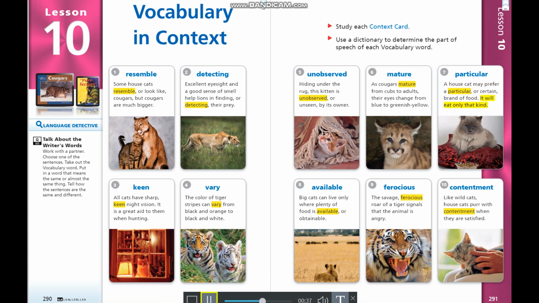It will eat only that kind. 8. Available. Big cats can live only where plenty of food is available or obtainable. 9. Ferocious. The savage, ferocious roar of a tiger signals that the animal is angry. 10. Contentment. Like wild cats, house cats purr with contentment when they are satisfied.